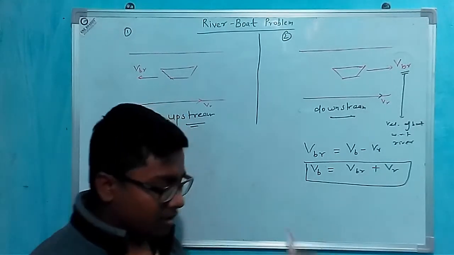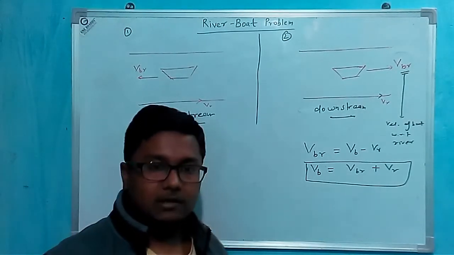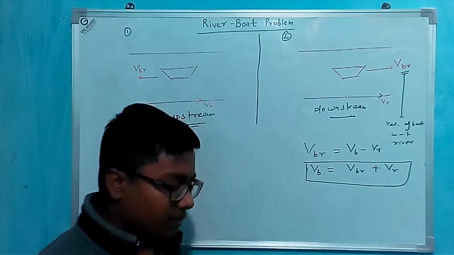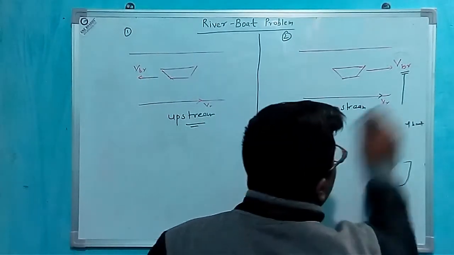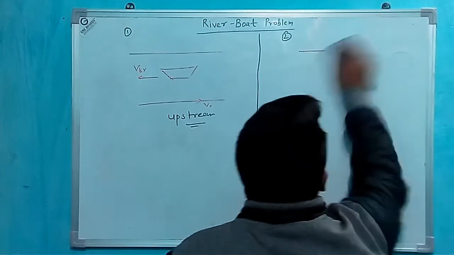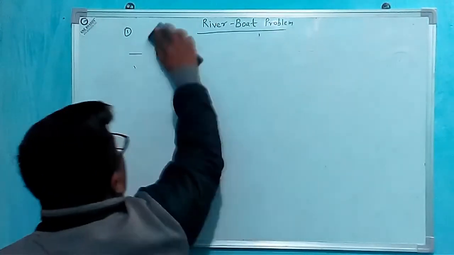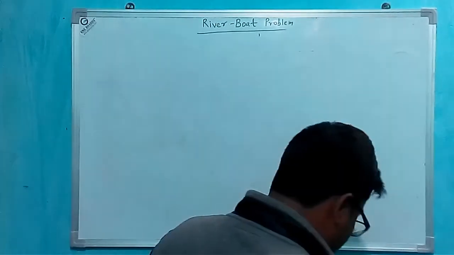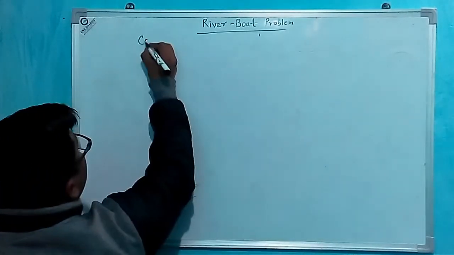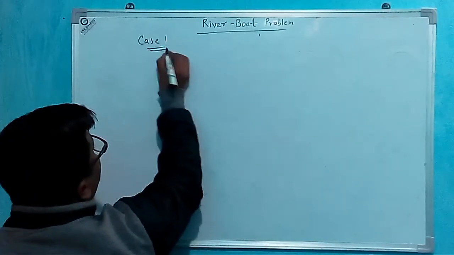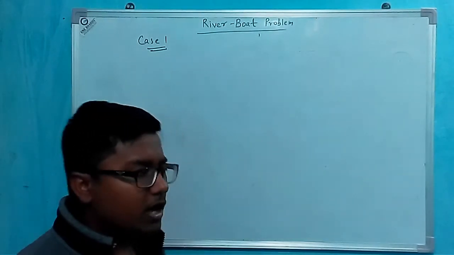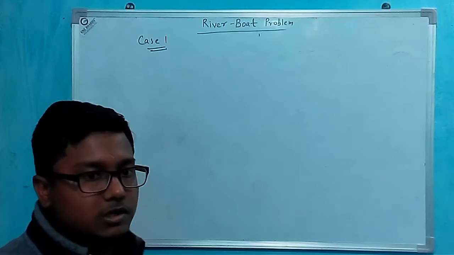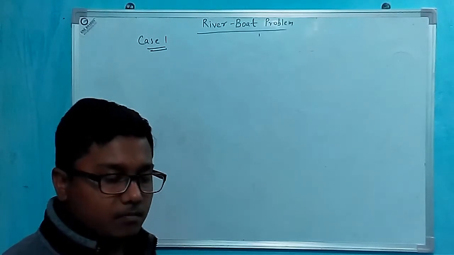Let's start. We are taking several cases in the river boat problem. Now we start the first case, case 1. In the river boat problem, we have to take several cases like shortest path, shortest time, and so on.